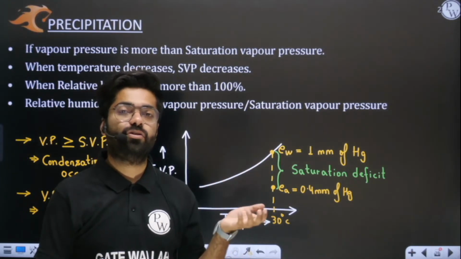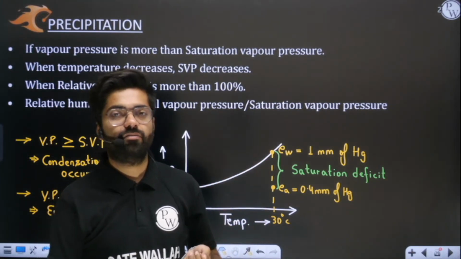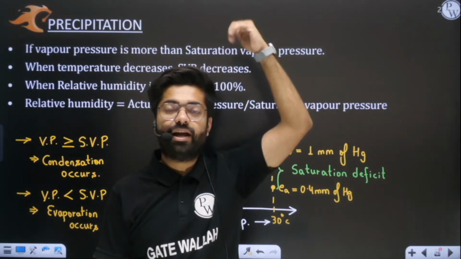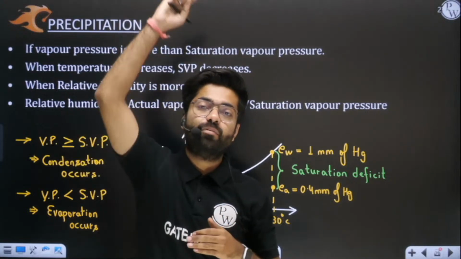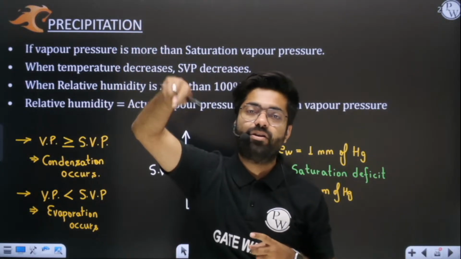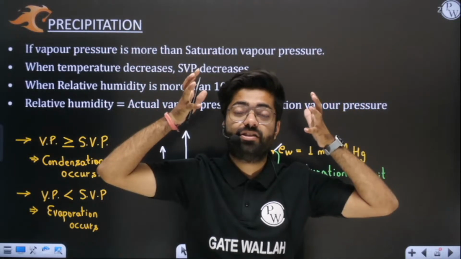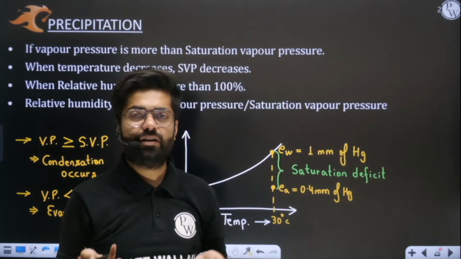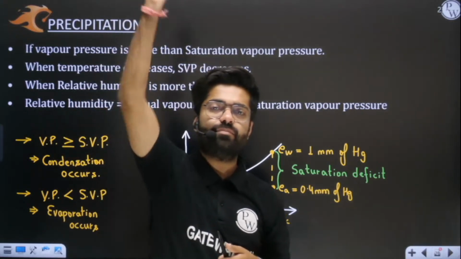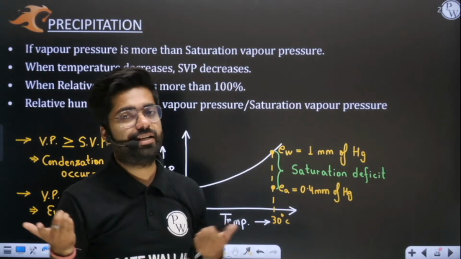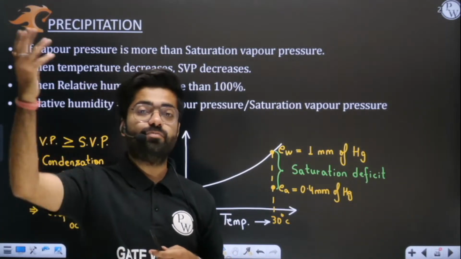See, atmospheric pressure is what? Pressure is what? Force upon area. Force of what? Weight of these gases. You all know that above your head we have a huge column of air consisting of nitrogen, oxygen, water vapor and everything. So obviously the pressure it is exerting on us is atmospheric pressure, or simply the weight of these gases above us divided by unit area. That is atmospheric pressure. So obviously atmospheric pressure is more.